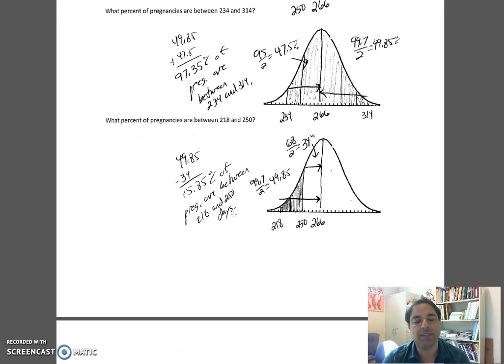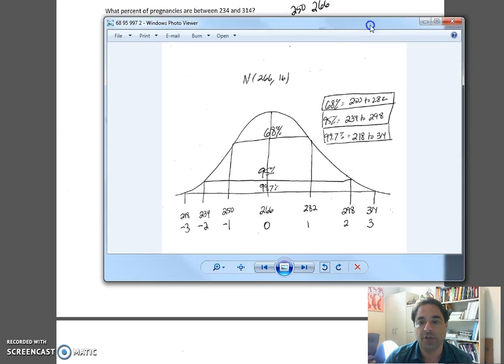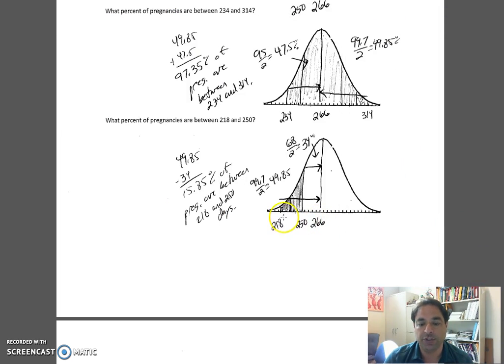Then the last example, what percent of pregnancies are between 218 and 250? So again, go to our chart. 218 is 1, 2, 3 standard deviations to the left. 250 is one standard deviation to the left. So we draw our picture. 218, 1, 2, 3, 250, and we're looking for this little piece here. And remember, that's the whole point of drawing the picture. We're looking for a small piece, not a large piece.